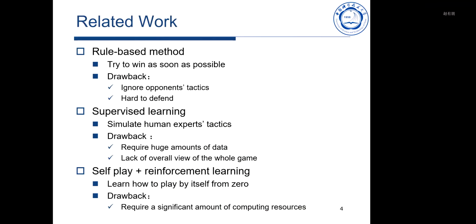Another mainstream is supervised learning, where the bot will simulate human experts' tactics. However, supervised learning requires a large amount of data, and the bot tends to lack an overall view of the whole game, as it just responds to the current state.